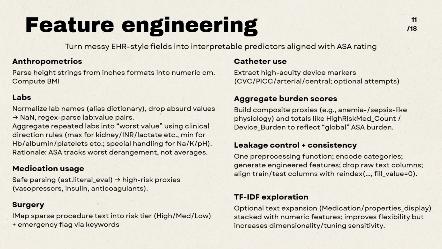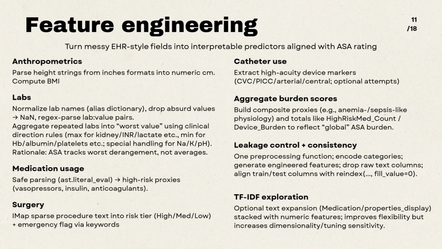This column contains multiple lab measurements embedded in text, so I did 3 steps. I normalized lab names using an alias dictionary, for example mapping calcium ionized to calcium and urea nitrogen to BUN, so the same lab doesn't appear under multiple names. I removed clearly invalid extreme values like 0.99 or 0 and treated them as missing. I parsed the text using regex to extract lab name and value pairs, and when multiple values existed for the same lab, I aggregated them into a single clinically meaningful summary.